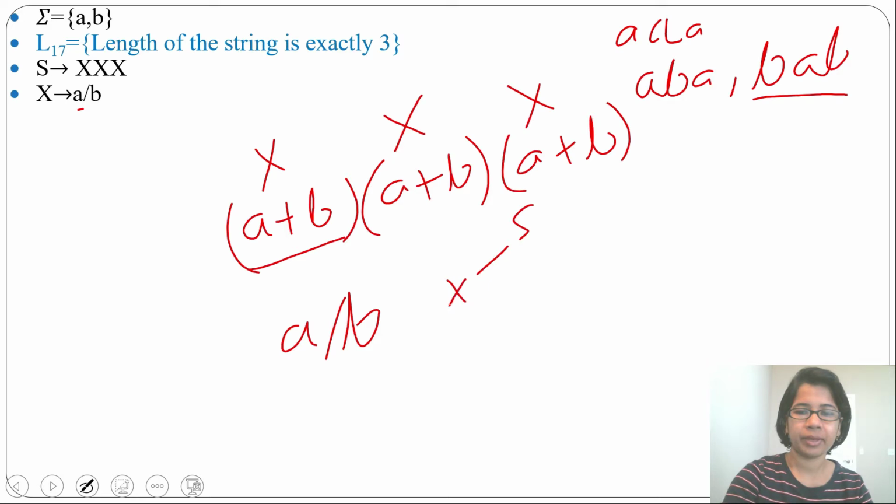From S you can derive X, X and X. From this X you can derive b. From this X you can derive a. From this X you can derive b. So like this you can generate any string of length 3.